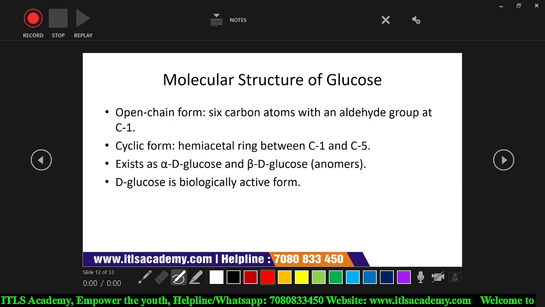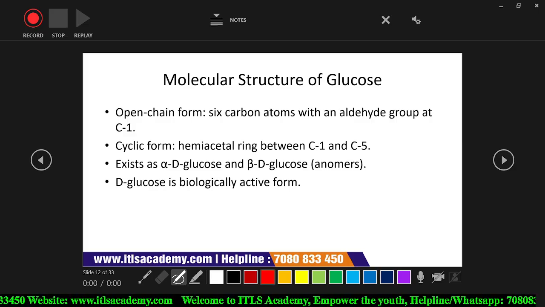Molecular structure of glucose. This glucose can be present in both types of structure, either the cyclic chain or the open chain. Clear my point? Clear, madam. Okay, so I'm going to show you the cyclic and open structure of glucose.